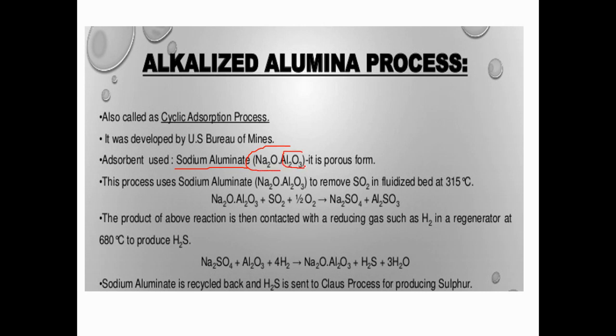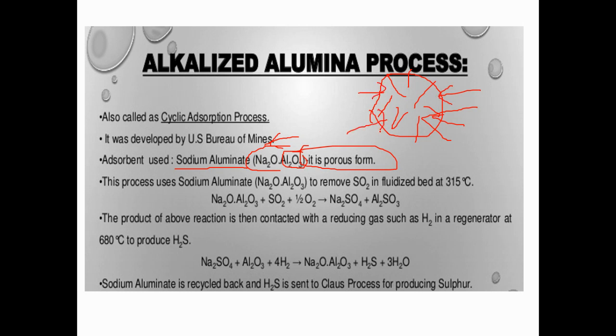This alumina is bound with sodium, and it's called sodium aluminate. It is highly porous, meaning there are pores inside the sodium aluminate. That's why more gas can be trapped inside the adsorbent bed, so sodium aluminate is used as the adsorbent bed for the adsorption process.